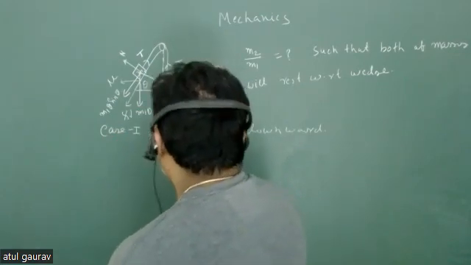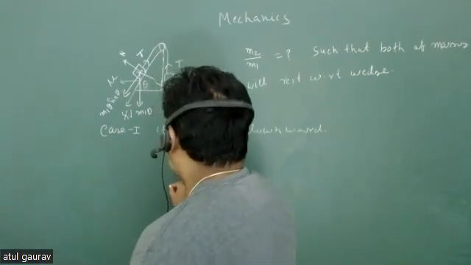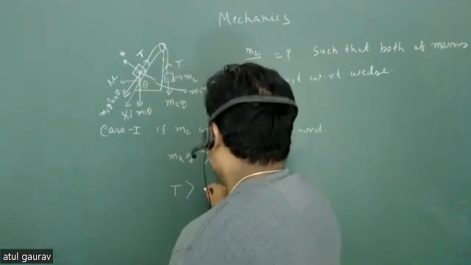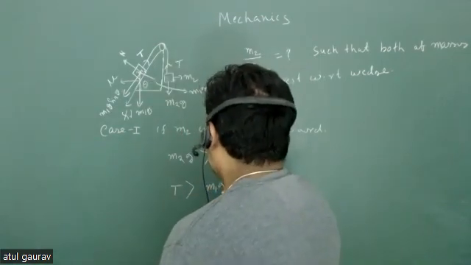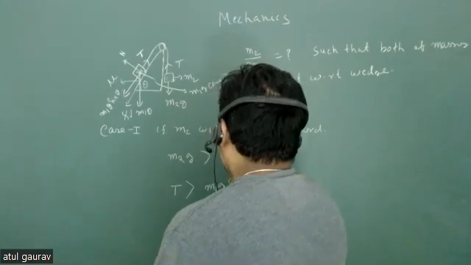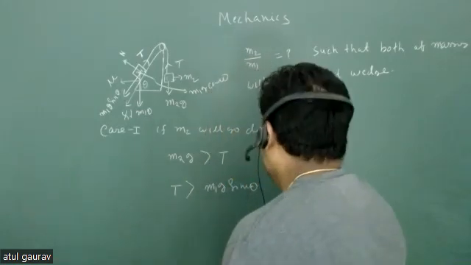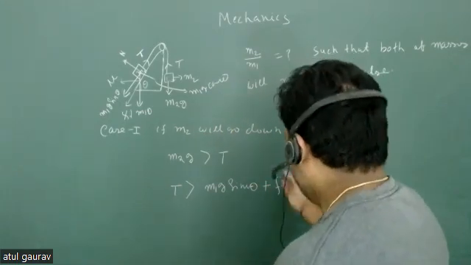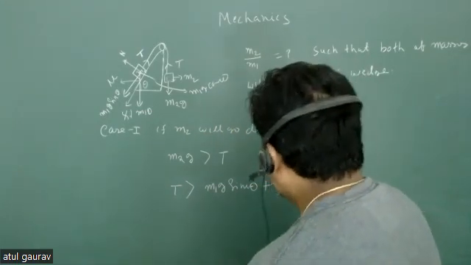So the second condition, this is for m2, is that T must be greater than m1g sin theta plus the frictional force. And what is the frictional force?